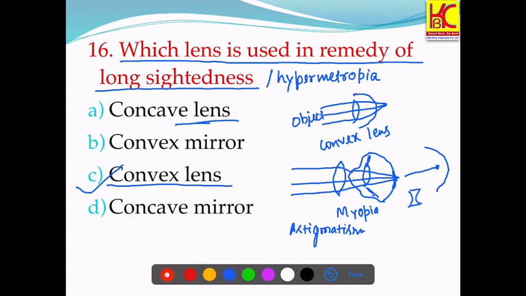What happened in this? The image is not focused properly on the retina. Okay, so how to rule out this? With the use of cylindrical lens. These lenses have different radii of curvature in the different planes. Hence, the person is able to clearly focus the image on the retina.